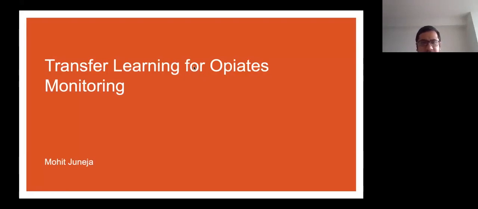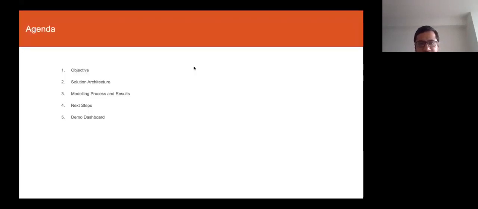Today, I'm going to cover multiple things. I'm going to go over the objective of the analysis that I performed. I'll briefly introduce the solution architecture of the solution that I developed. Then I'll go over the details of the AI algorithm, the modeling process, as well as some of the initial results. And then I'll cover some of the next steps and things that might be interesting to look at. Finally, I'll give a very quick, brief demo of the dashboard that was developed.